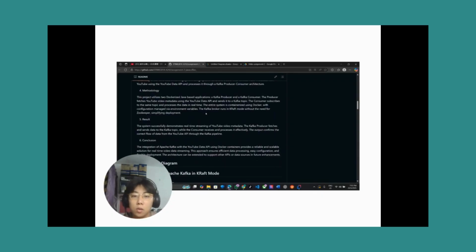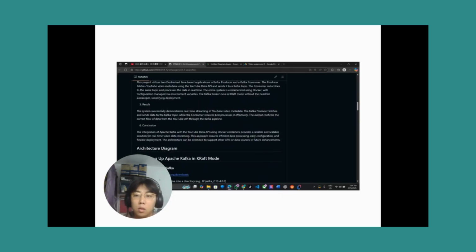For the methodology, we use two Java-based applications, a Kafka producer and consumer, that are containerized with Docker. The producer fetches metadata from the YouTube Data API and sends it to a Kafka topic, and the consumer processes it in real time. The Kafka broker runs in KRaft mode with configurations managed via environment variables. As a result, the system successfully streams YouTube metadata, with the producer sending data to the Kafka topic and the consumer processing it seamlessly.